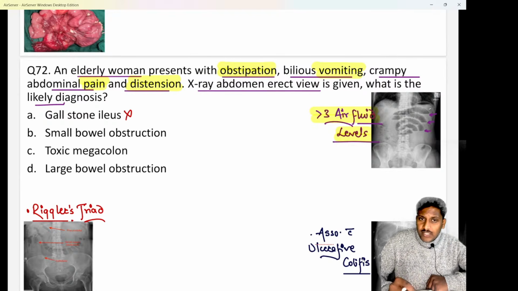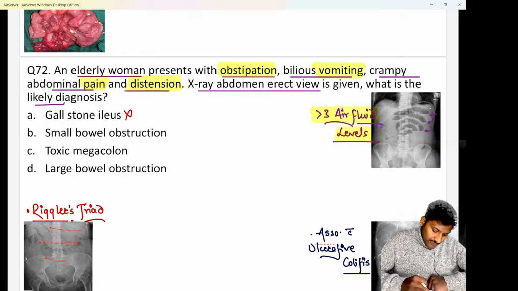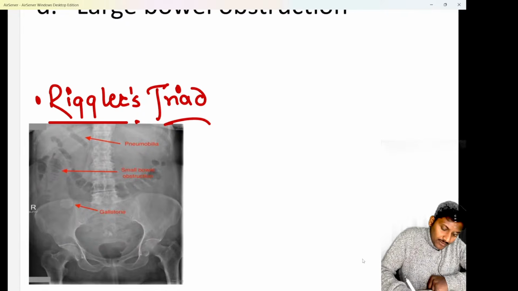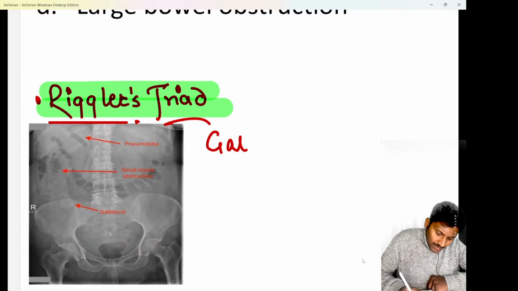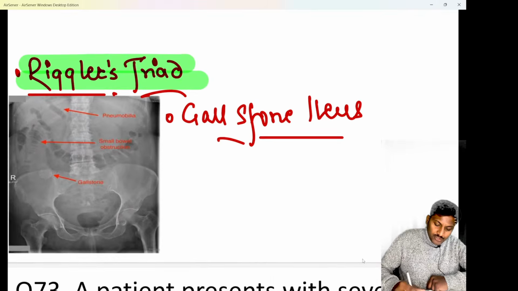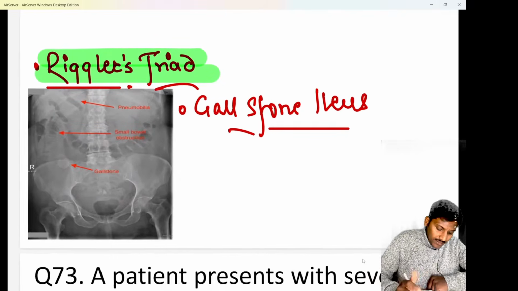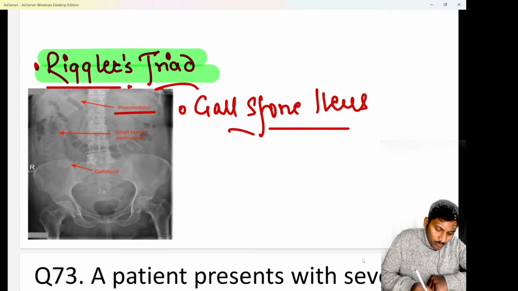Reason, in gallstone ileus bowel obstruction happens, but apart from bowel obstruction, X-ray will also show other features, the Rigler triad. We know what the Rigler triad in gallstone ileus is. Gallstone ileus means the gallstone is basically causing a bowel obstruction. So when a gallstone causes a bowel obstruction, we call it gallstone ileus, and there is a Rigler triad. First, air inside the gallbladder system, which is known as pneumobilia.